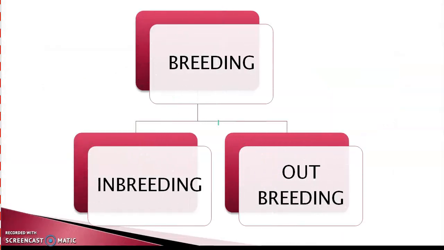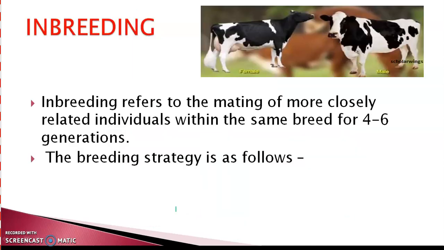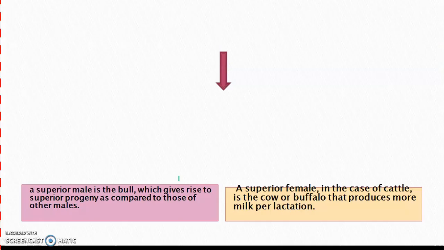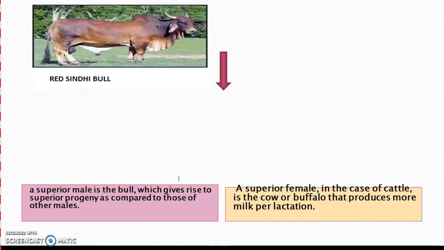Breeding of animals requires two types of approaches. One is inbreeding and the other one is outbreeding. As the name suggests, inbreeding refers to the mating of more closely related individuals within the same breed for about 4 to 6 generations. So, the steps involved in inbreeding include selection of a superior male.